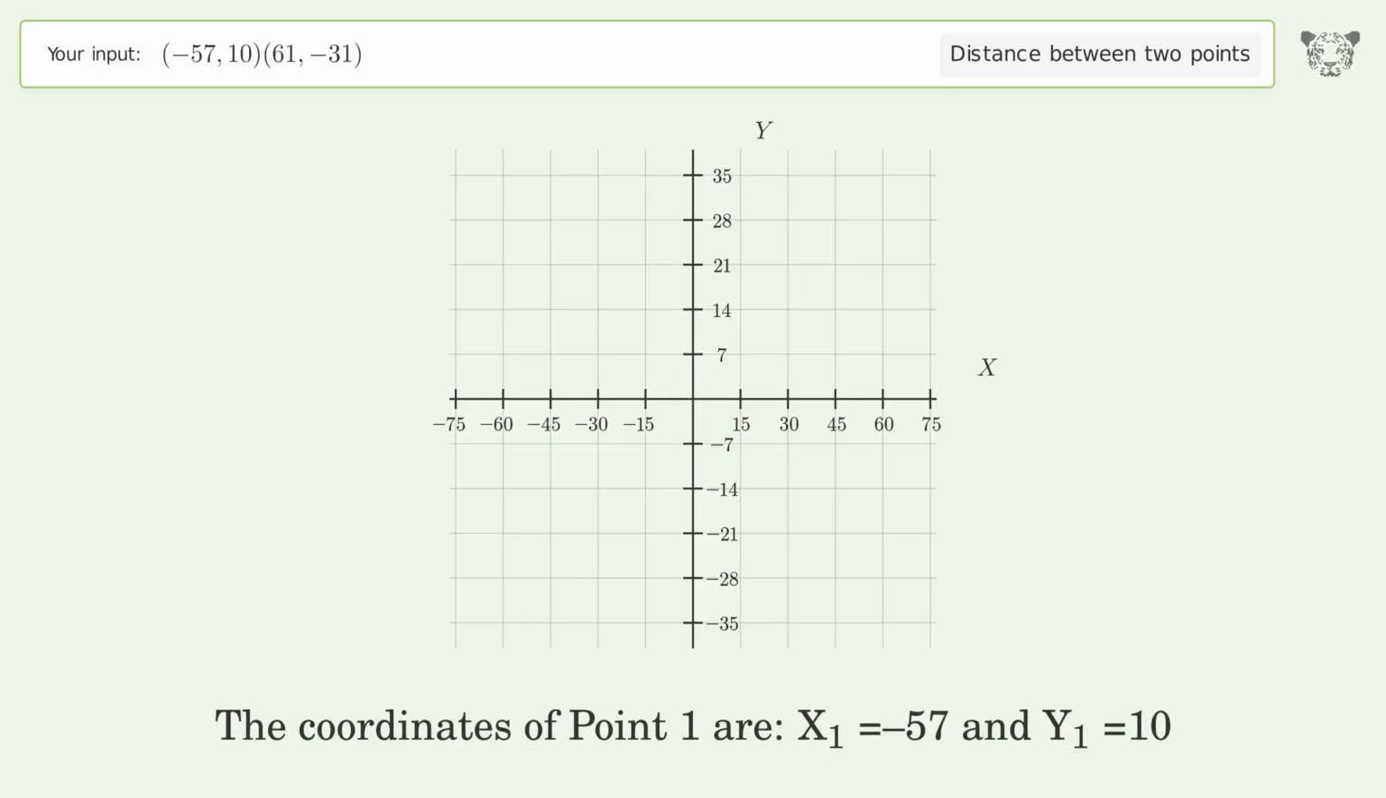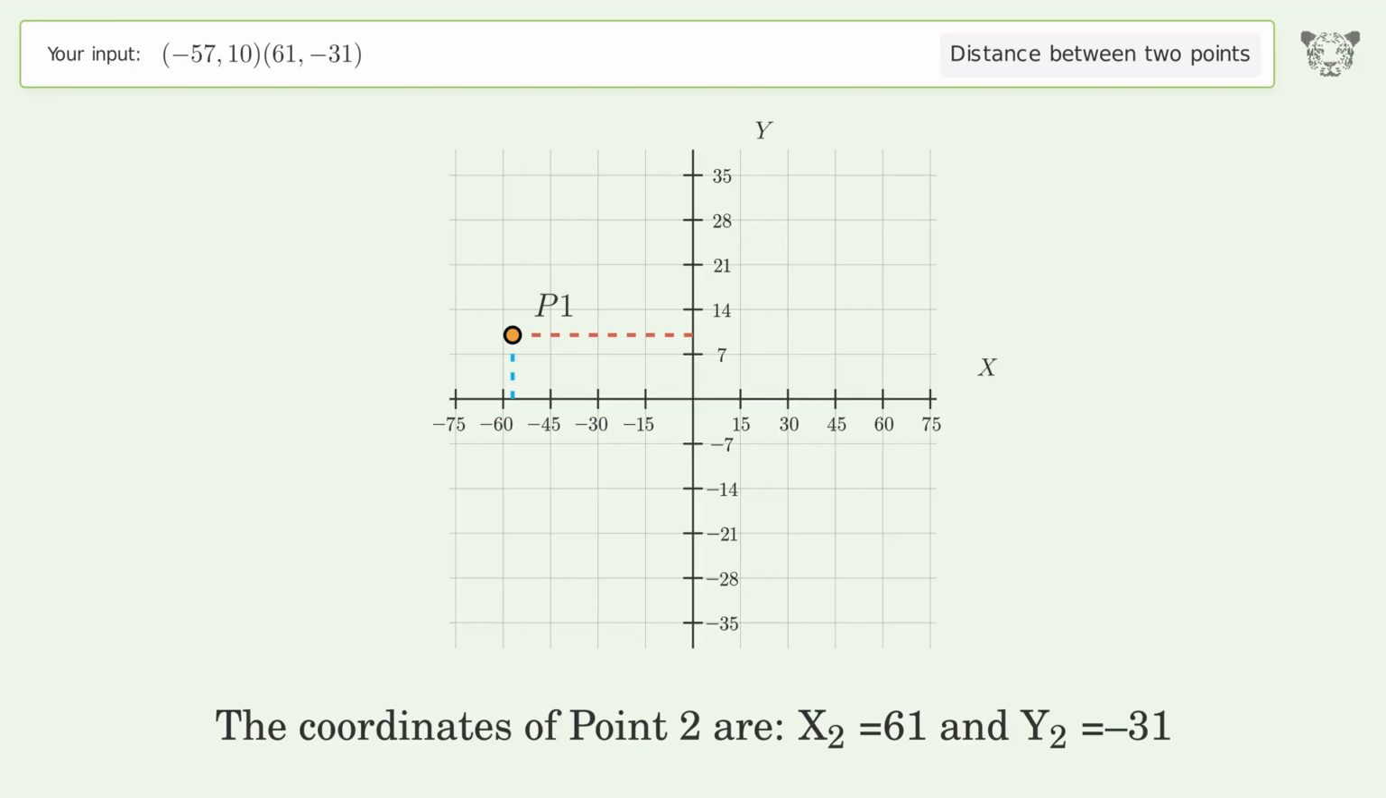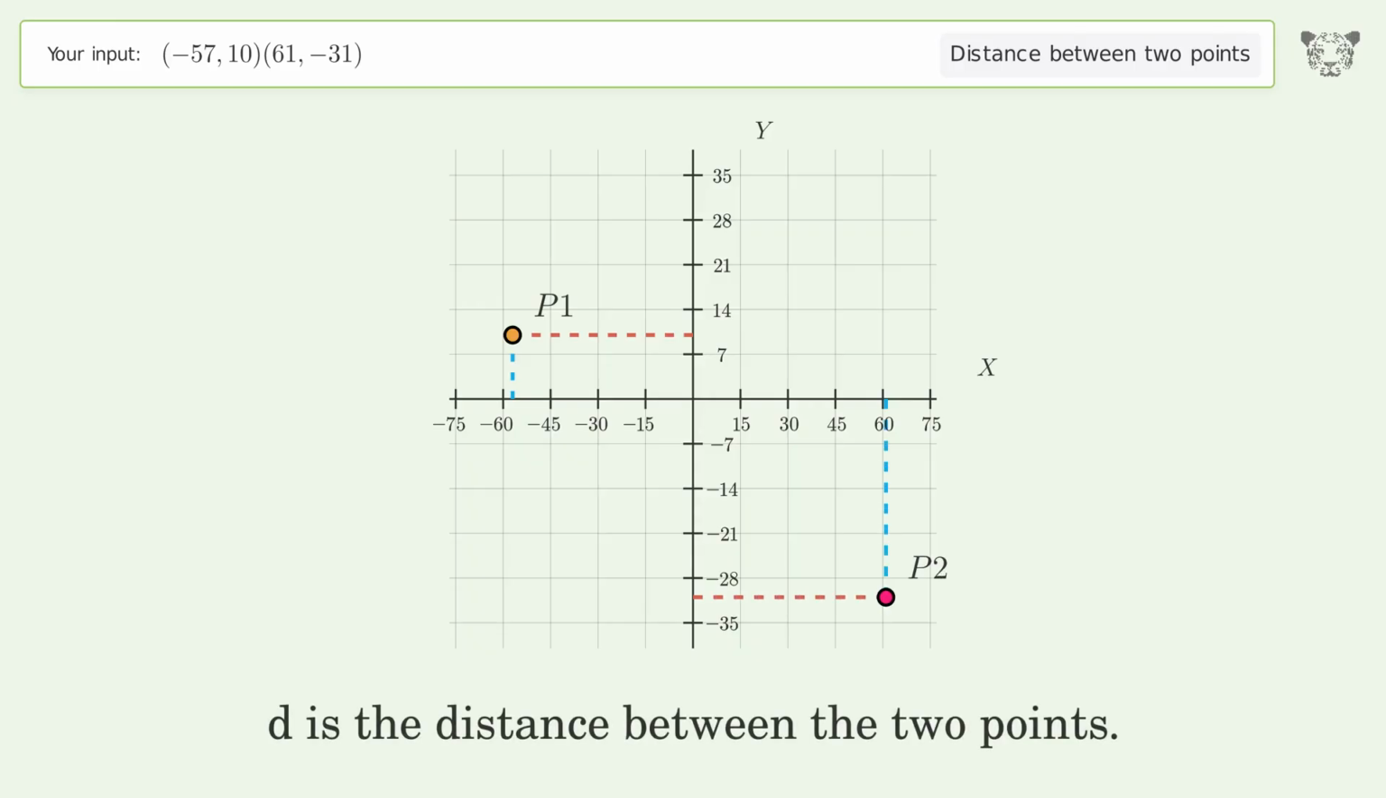The coordinates of point 1 are x1 equals -57 and y1 equals 10. The coordinates of point 2 are x2 equals 61 and y2 equals -31. D is the distance between the 2 points.